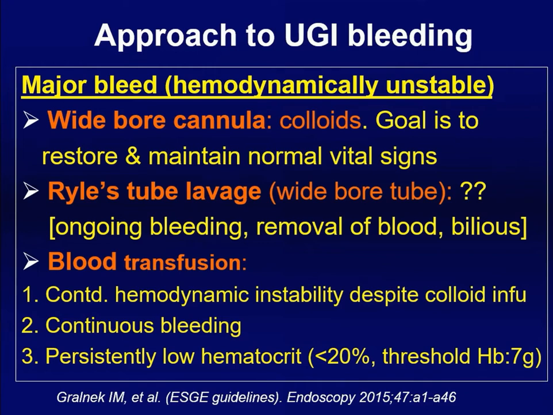Blood transfusion, obviously, when the patient is hemodynamically unstable despite colloid, you give blood, continuous bleeding, you give blood. But most importantly, in a stable patient, when to give blood transfusion. Universally, it has been recommended whether it is a variceal bleed or non-variceal ulcer bleed, your target hemoglobin is 7. You have to be restrictive as far as blood transfusion is concerned. You cannot use the liberal transfusion that you give the blood transfusion up to 10 grams. Your target is 7. If you give too much transfusion, that will increase the blood volume, increase the portal pressure, and the more chance of rebleeding. So we have to be very careful about deciding blood transfusion. Less than 7, give transfusion, and target is around 7.